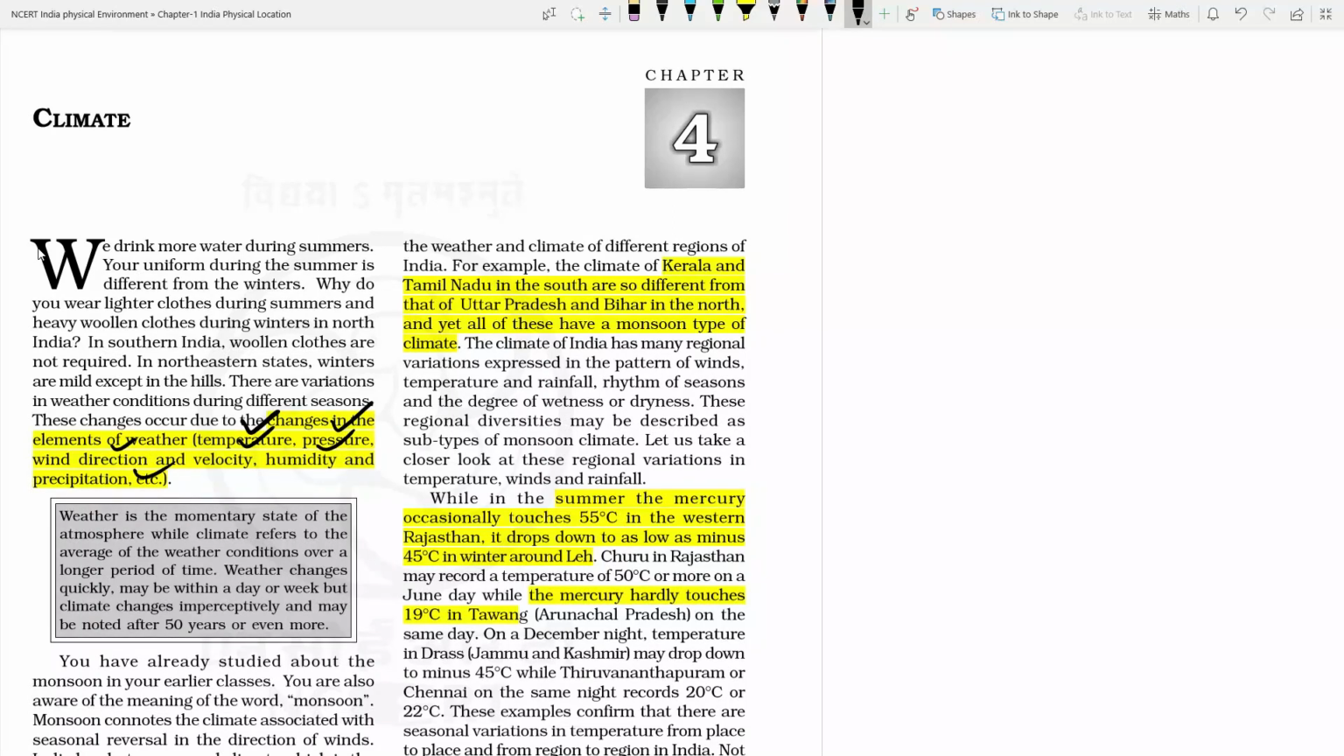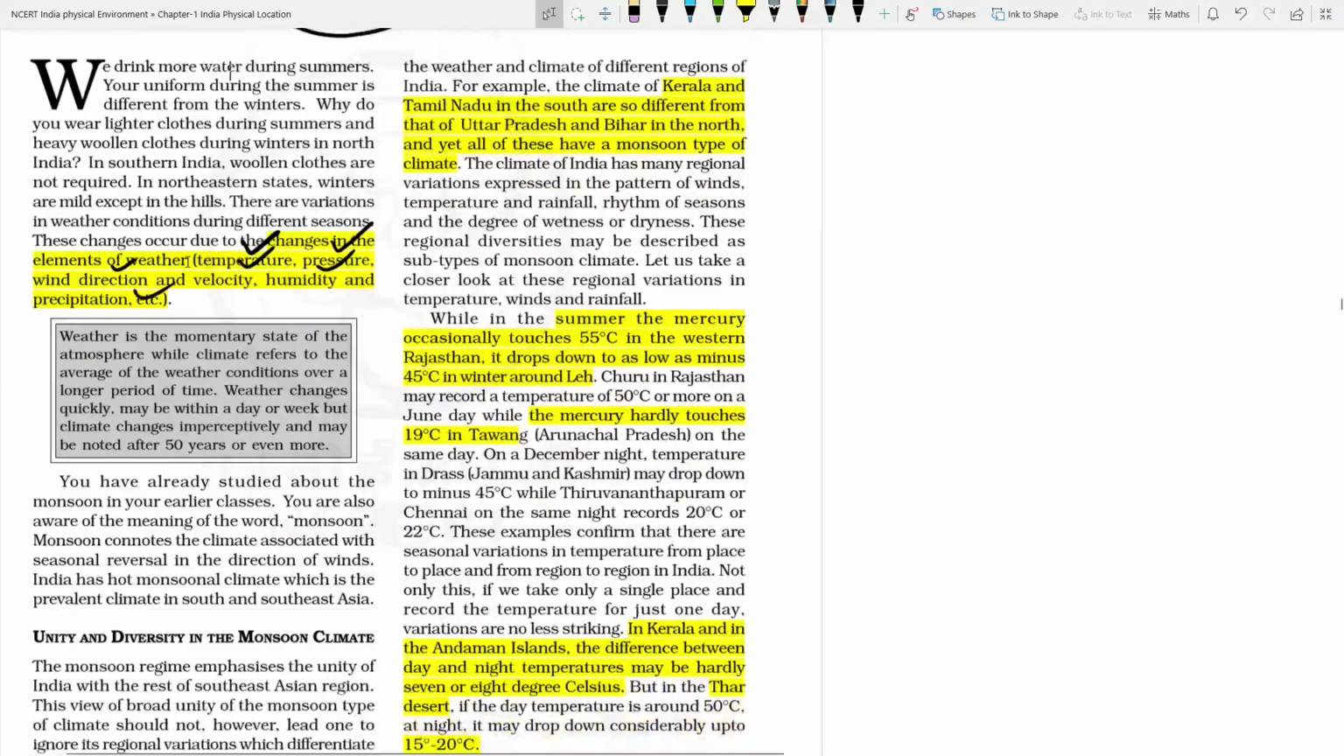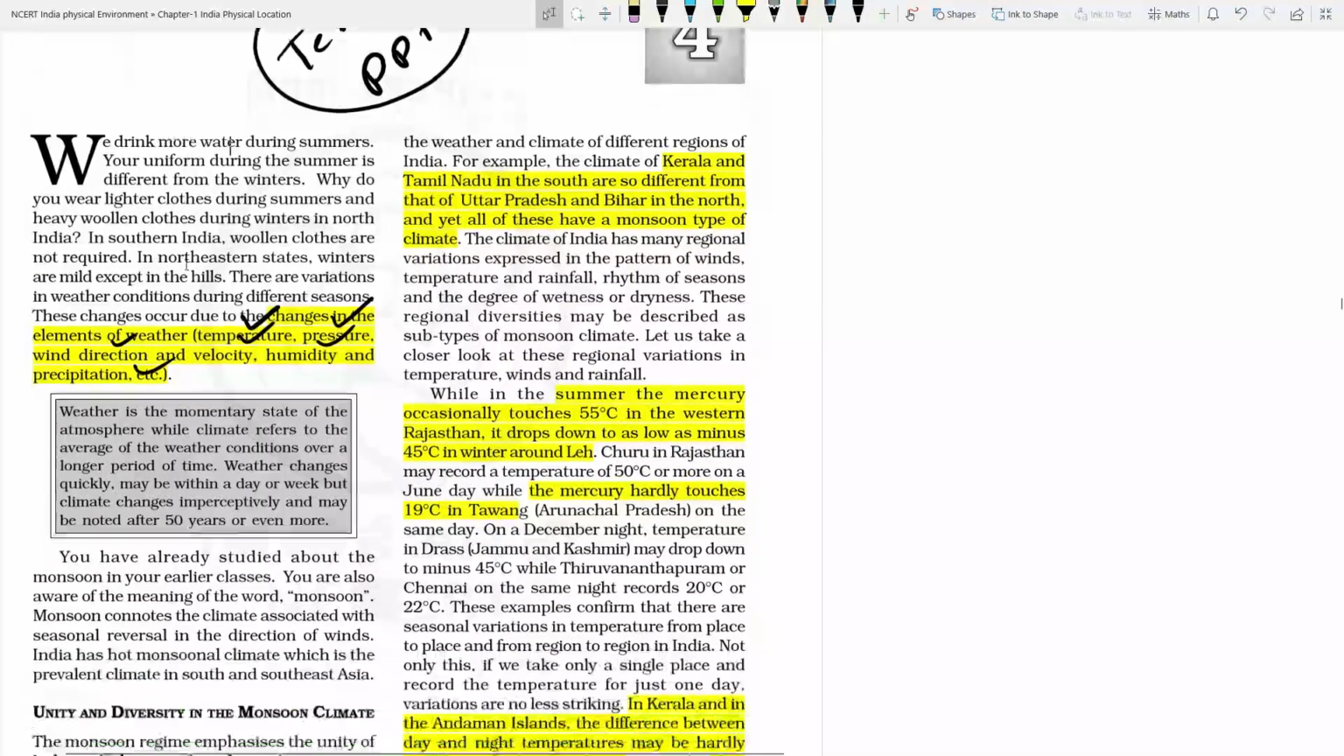ठीक है ना? As I have told you, among those, temperature and precipitation are the most important components. Then after that we can say the direction of the wind, the velocity of the winds, and humidity. Humidity is indirectly related to PPT, or we can say PPT is indirectly related to humidity, isn't it? And winds blow because of changes in pressure conditions. Fine. So you can see different kinds of climate in different areas of India.